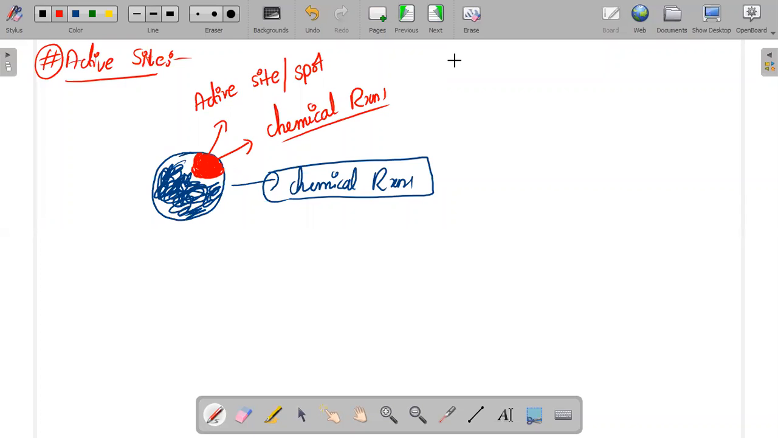So one question I will try to ask you: can an enzyme have multiple active spots?